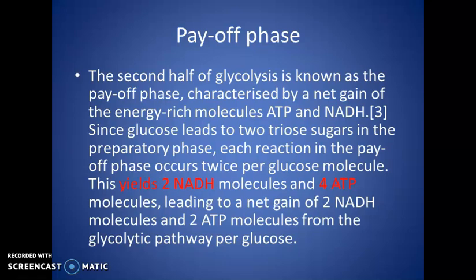Why are we calling it net gain? Because 2 ATP molecules were already lost in the preparatory phase, and here we are gaining 4 ATP molecules. From these 4 ATP molecules, 2 ATP molecules replace those we lost in the preparatory phase, and finally 2 ATP molecules are gained in this payoff phase. So the net gain is 2 NADH and 2 ATP molecules from the glycolytic pathway in each glucose molecule.